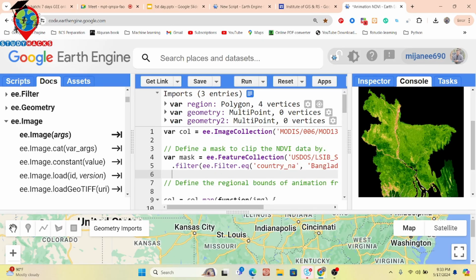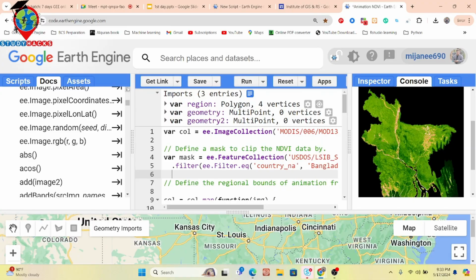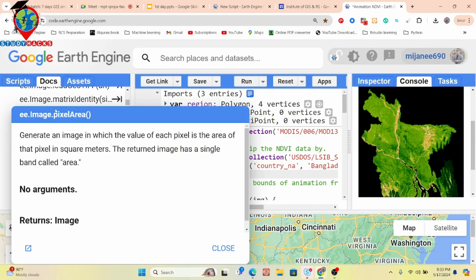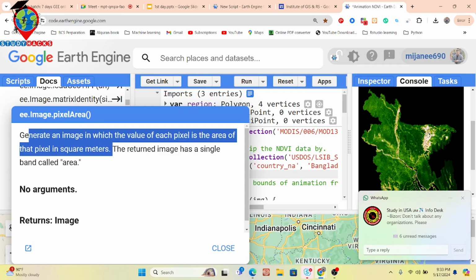You can easily get the documentation of all functions in the Google Earth Engine platform. Suppose here you can see this is another function. Simply click on here. You can see ee.Image.pixelArea. So basically you can see the description about this function. This function generates an image in which the value of each pixel is the area of that pixel in square meters. So basically this function helps you to calculate the area.